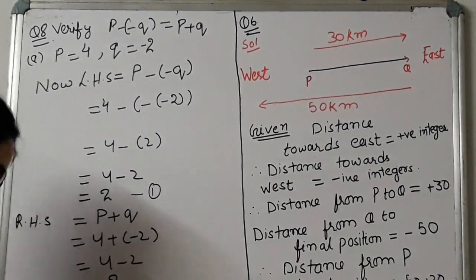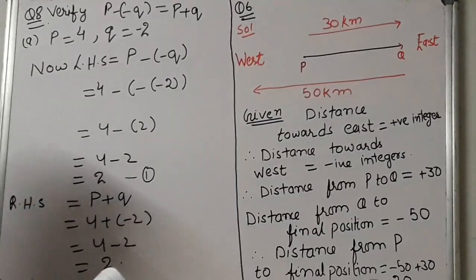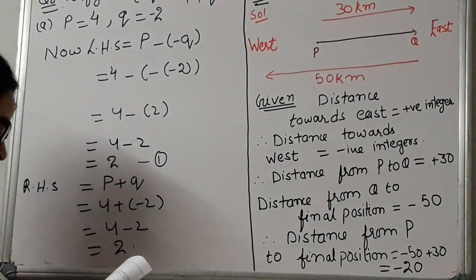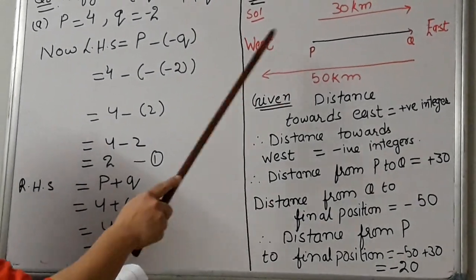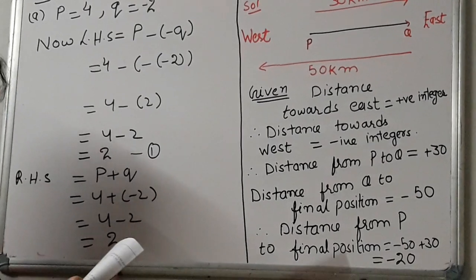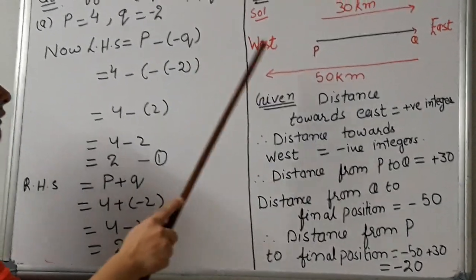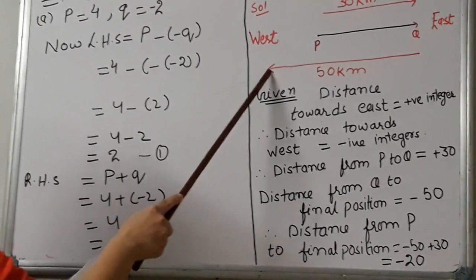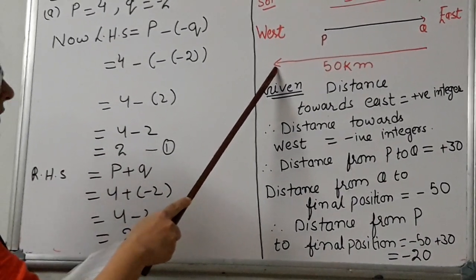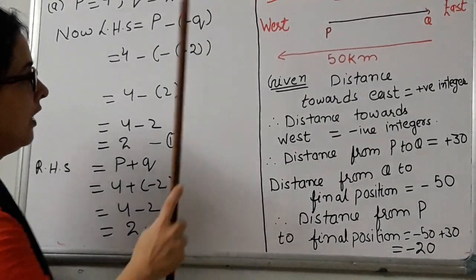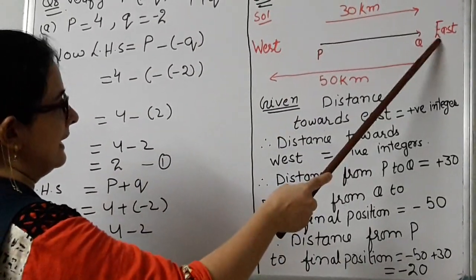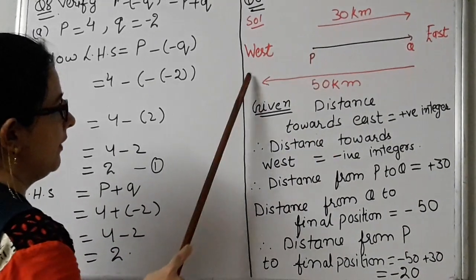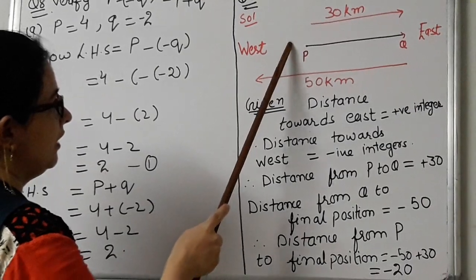Now the question is asking, if the distance towards east is represented by positive sign, then what will you represent the distance traveled towards west, and by which integer will you represent the final position from P? Final position is here. So by which integer will you represent that? Now we will do the question. First understand that this is east and this is west. Here will be positive integers, here will be negative integers, from P towards Q.